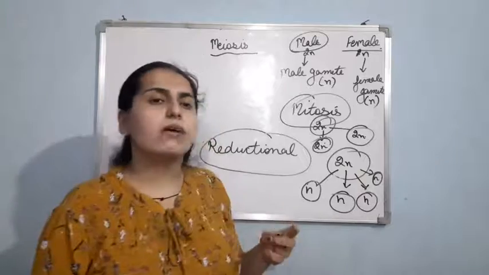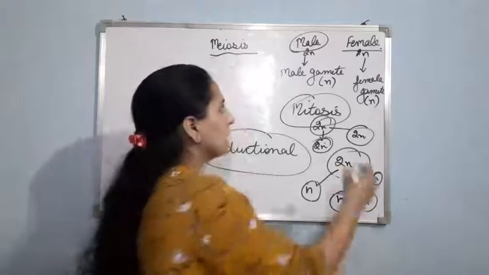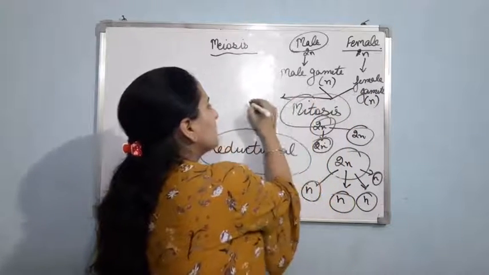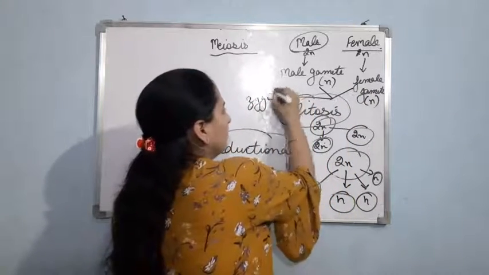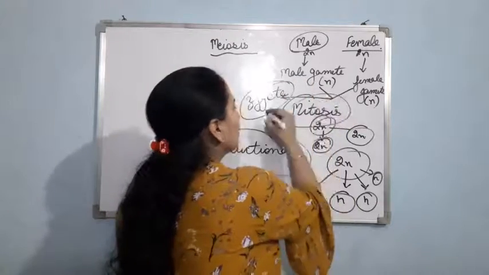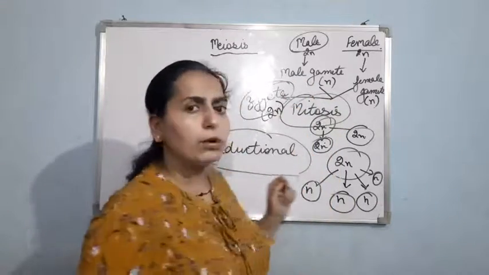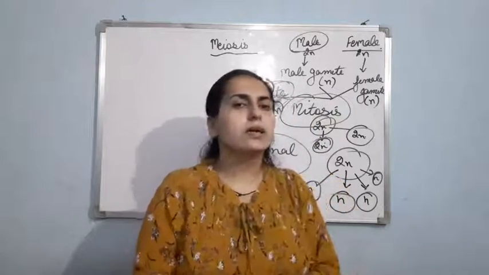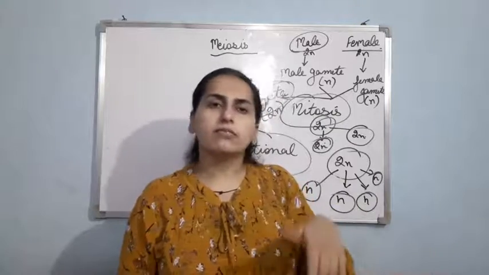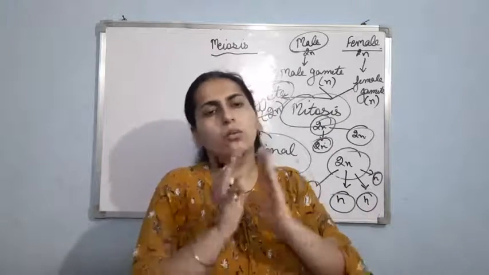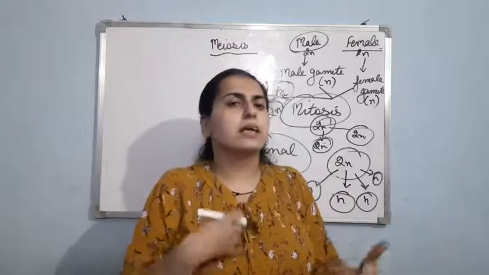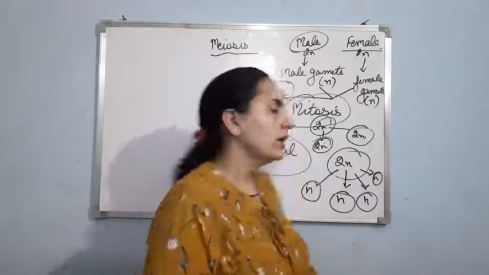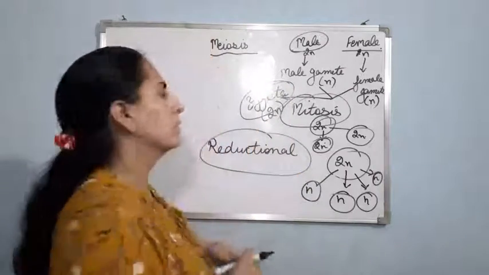Now again, as you know, after that there will be fertilization. Male and female gametes will fuse and it results in the formation of a zygote, right? Again, n and n chromosomes result in the formation of a diploid zygote. So meiosis is reducing the number of chromosomes by half. Then fertilization takes place, which ensures that the diploid phase in the life cycle is attained again. Am I clear?